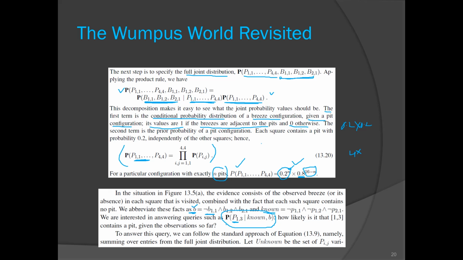So what is our aim? To find the probability of a pit at 1 comma 3, given this known fact about the pits and the breeze. Did you get our aim, what we are trying to find? Okay, so let us proceed.